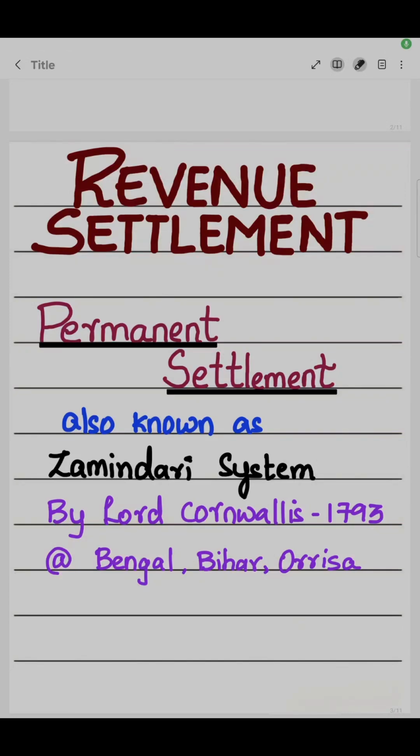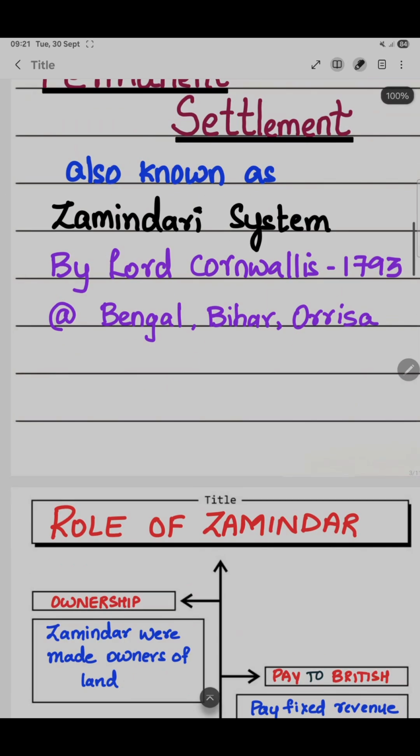Revenue settlement systems of British India. First one is permanent settlement, which is also called the Zamindari system, which was introduced by Lord Cornwallis in the year 1793 in the regions of Bengal, Bihar and Orissa.